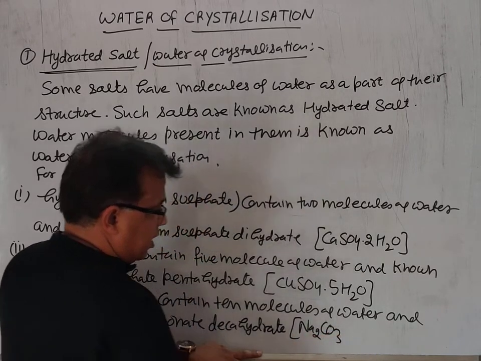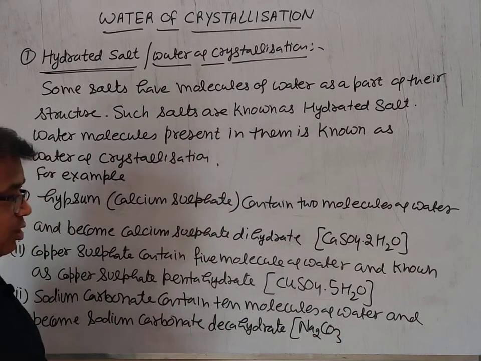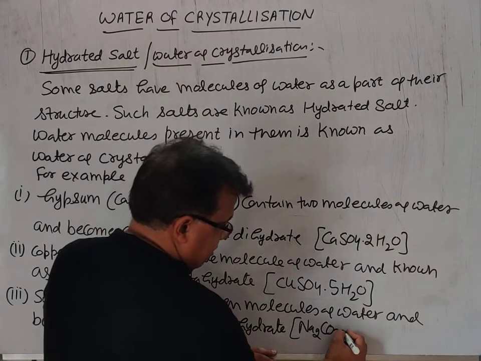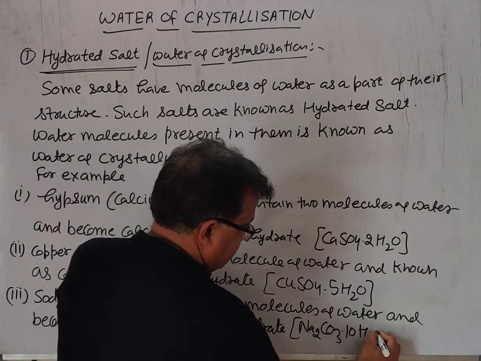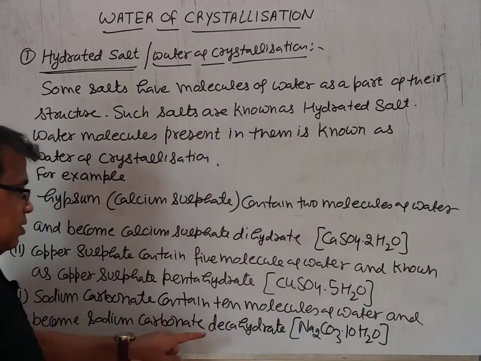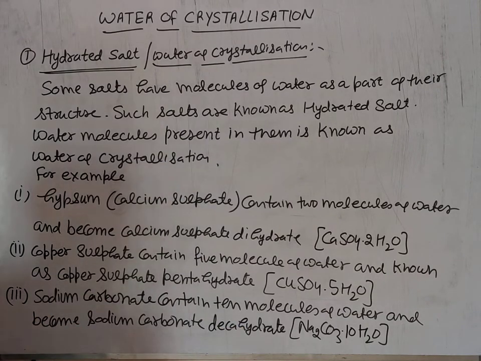Na2CO3 is anhydrous sodium carbonate, and when water molecules are added, it is sodium carbonate decahydrate. So water of crystallization, hydrated salt, and examples we have covered.